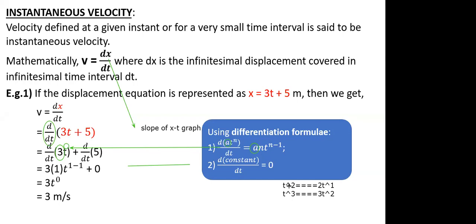Thus, if it is t square, that will become 2t. If it is t cube, that will become 3t square. So you just take the power down and reduce the power by 1. And the derivative of a constant term is 0.